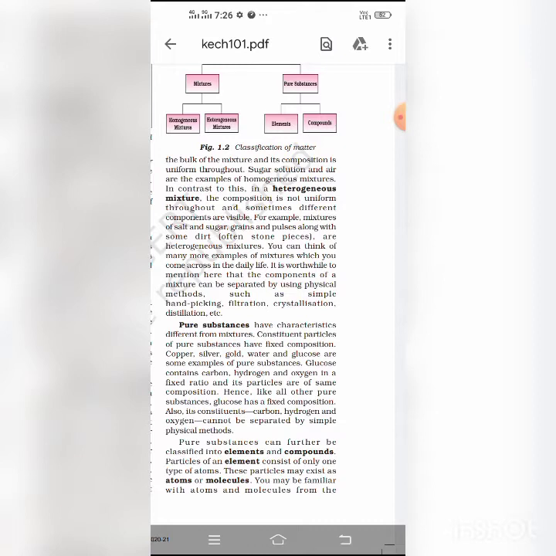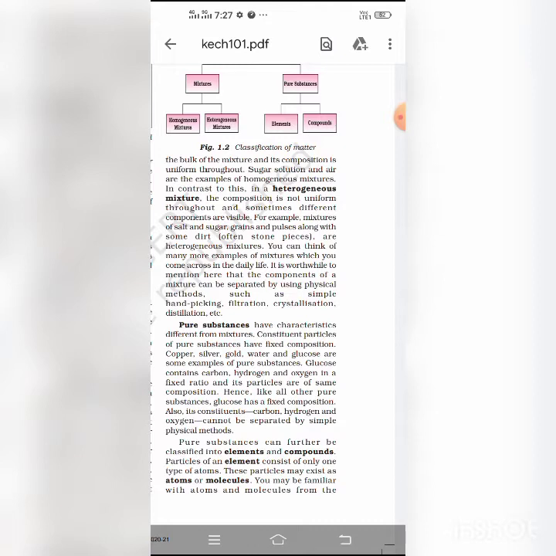Now we are going to talk about mixtures. A mixture is a substance in which two or more elements and/or compounds are simply mixed together in any proportion.